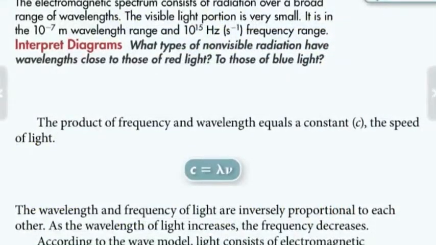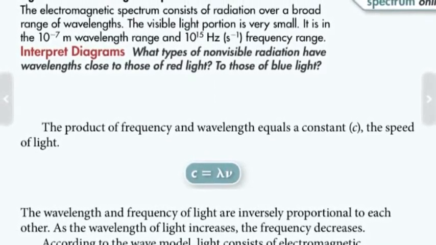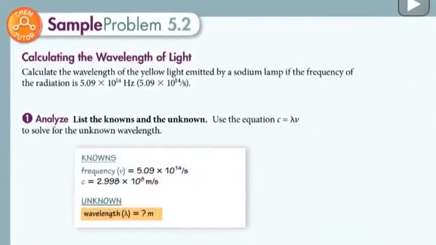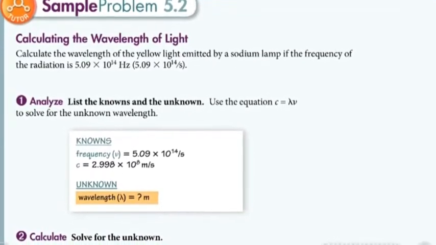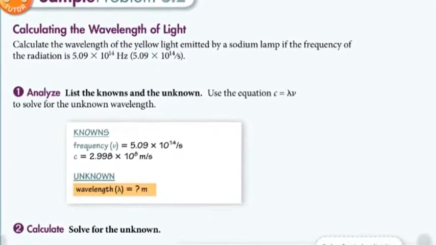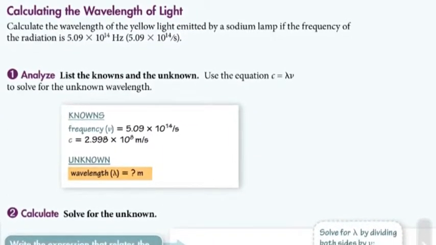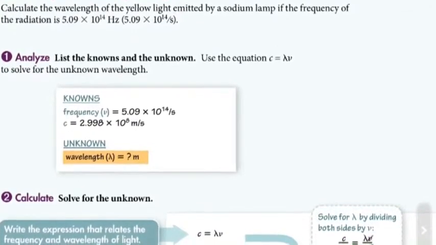The product of frequency and wavelength equals the speed of light, which is constant. We can use this equation to calculate the wavelength of light. Sample problem 5.2 asks us to calculate the wavelength of the yellow light emitted by a sodium lamp if the frequency of the radiation is 5.09 times 10 to the 14th. Since we know the frequency and the speed of light, we must solve for the unknown wavelength.